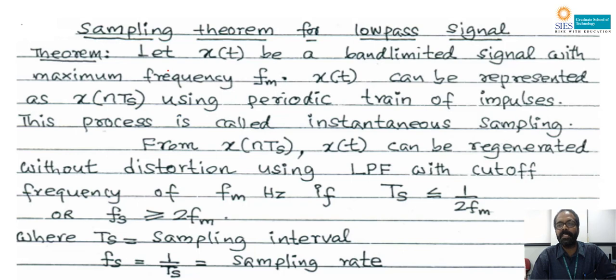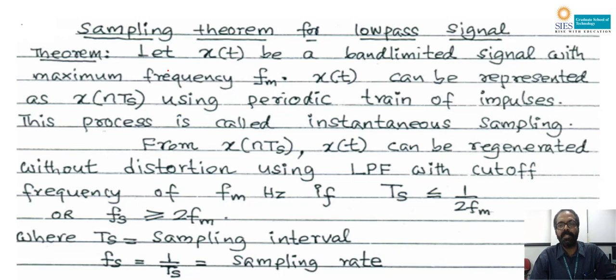The signal is taken only at every Ts second without any width. Practically it is not realizable, but theoretically the sampling is implemented using a periodic train of impulses. This process is called instantaneous sampling.